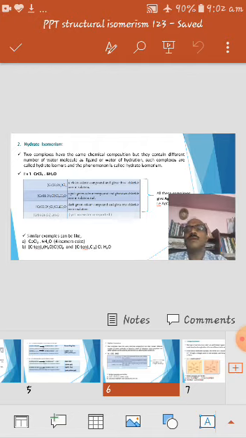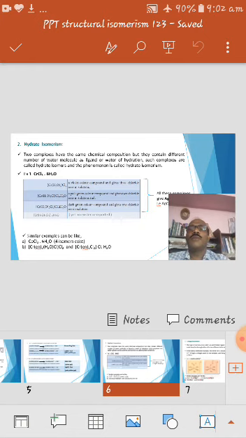So let's see in the table the first complex, that is [Cr(H2O)6]Cl3. Cl3 is outside the sphere. So in the first complex, all 6 water molecules act as ligands. In the second, 5 molecules of water act as ligands and 1 molecule of water acts as water of hydration. In the third, 4 molecules of water act as ligands and 2 molecules act as water of hydration. And in the fourth one, 3 molecules of water act as ligands and 3 molecules of water act as water of hydration.